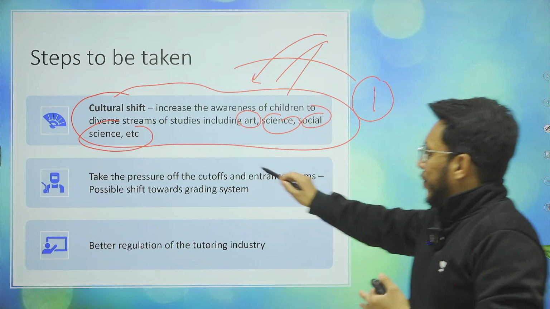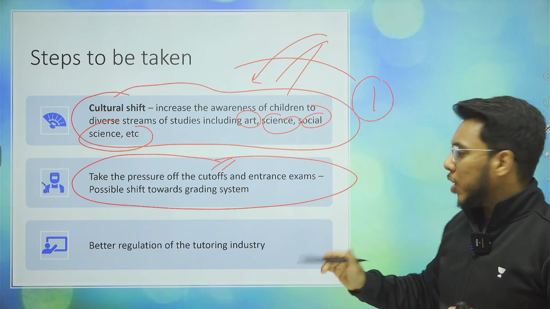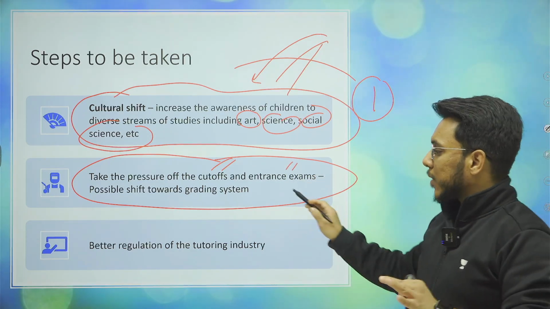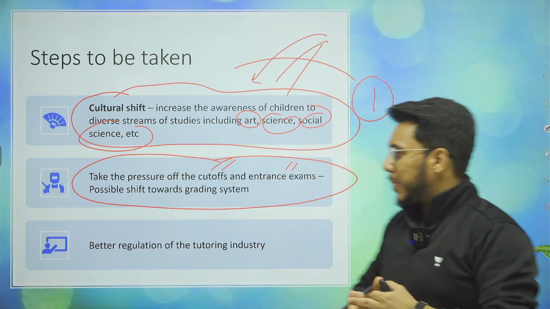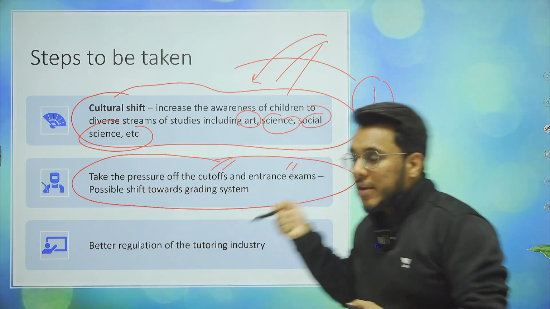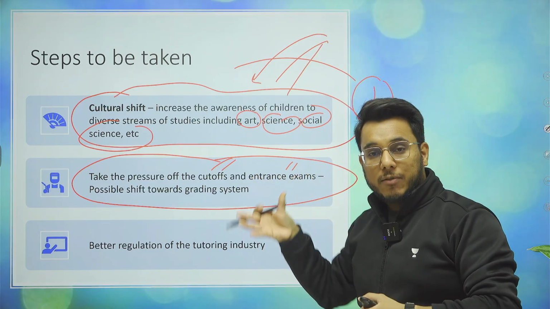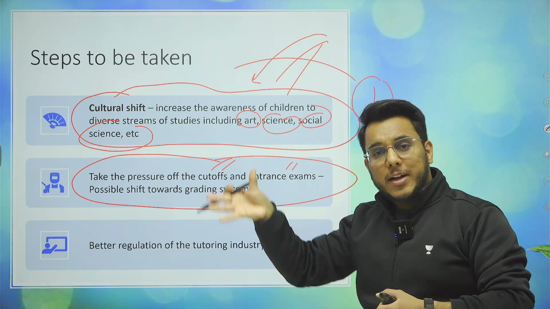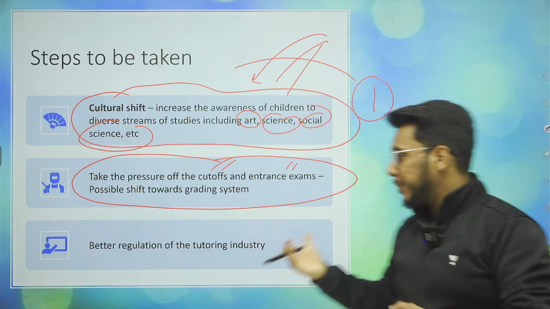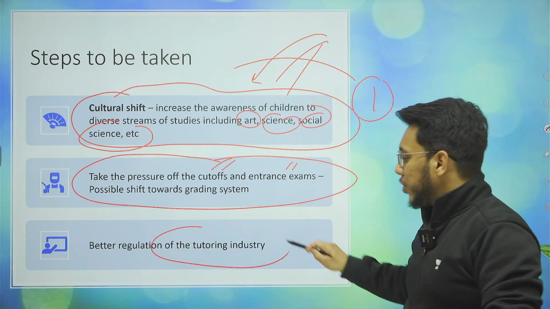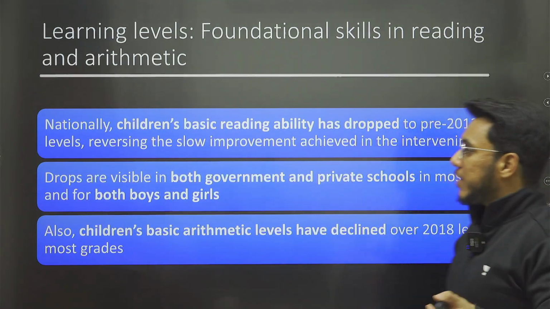Okay, we need to understand that cutoffs and entrance examinations have placed a lot of burden on children as well as parents. We need to move away from these cutoffs and entrance examinations. Even the grading systems need to be reformed, so that they don't evaluate students only on the basis of mugging up facts, rote learning. Okay, better regulation of the tutoring industry also needs to be done, as we have already seen more and more enrollment in the schools.